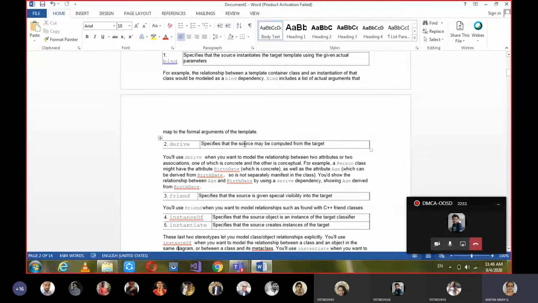If one source can be computed from the target, we say it is a derived dependency, with the derive stereotype. Here the example is given: a Person class might have the attribute birth date, which is concrete, and an attribute age derived from the birth date.